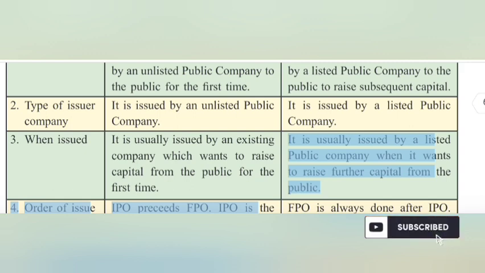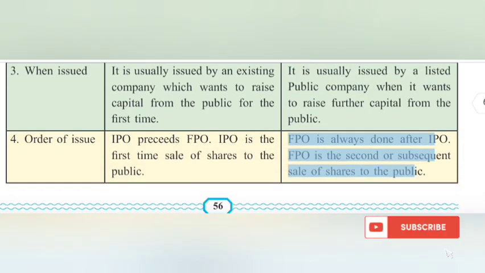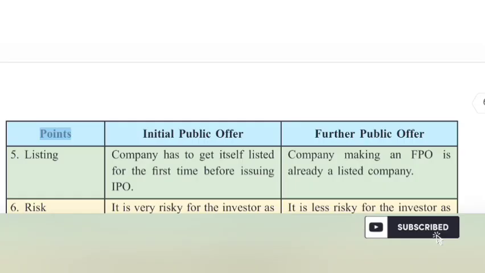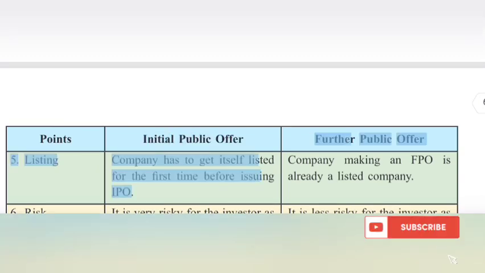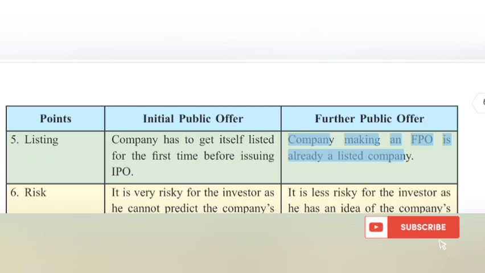4. Order of issue. IPO precedes FPO. IPO is the first time sale of shares to the public. FPO is always done after IPO. FPO is the second or subsequent sale of shares to the public. Points: Initial public offer, Further public offer. 5. Listing: the company has to get itself listed for the first time before issuing an IPO. A company making an FPO is already a listed company.